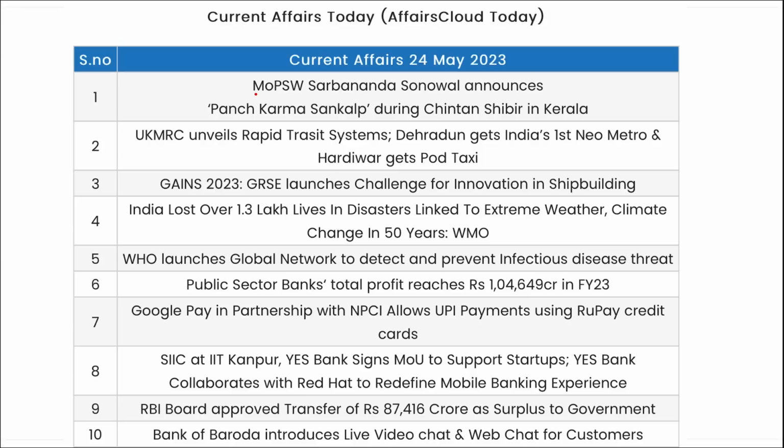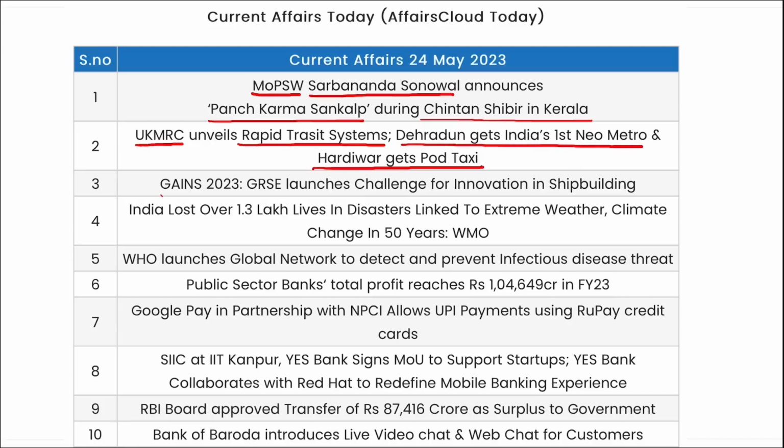Ministry of Ports, Shipping and Waterways Minister Sarbananda Sonowal announced Panch Karma Sankalp during the Chintan Shibir in Kerala. Uttarakhand Metro Rail Corporation unveiled a rapid transit system. Dehradun gets India's first Neo Metro and Haridwar gets a pod taxi. GAINS 2023 was an initiative launched by GRSC, challenging for various innovations in shipbuilding, right? And in order to promote startups for the same.